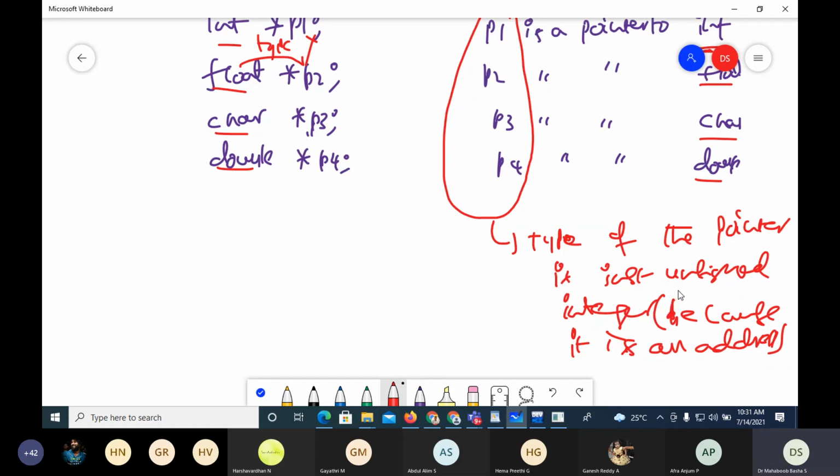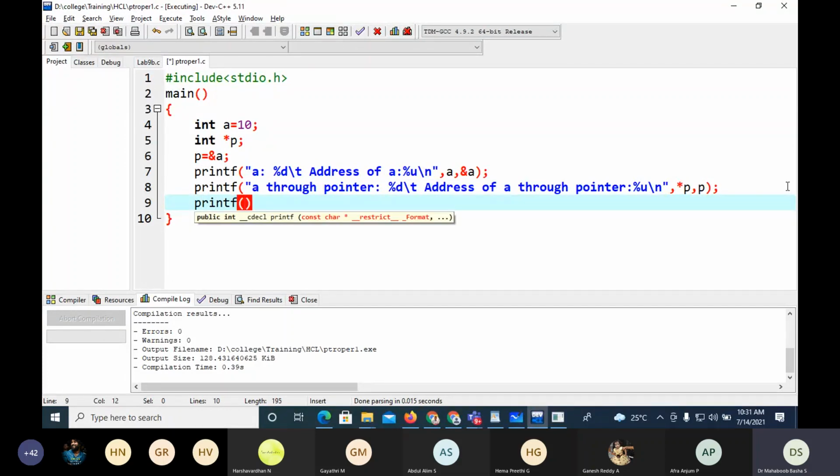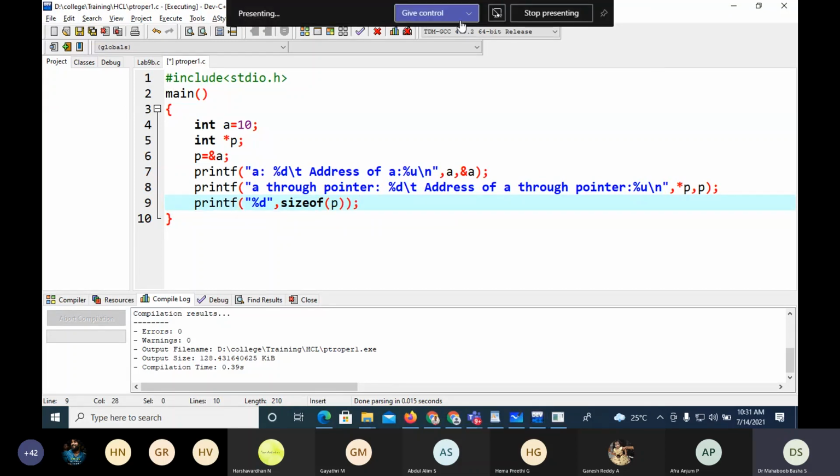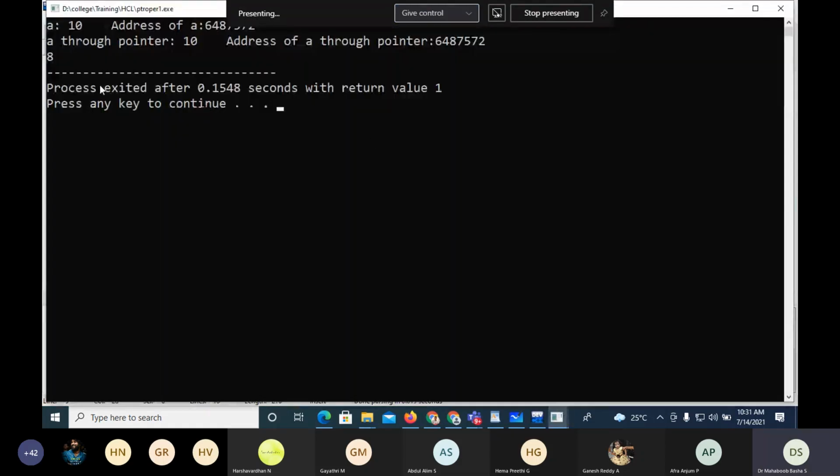Whatever may be the type of the data, when you take the recent operating systems and hardware, the size of the pointer is actually 8 bytes. I'll find the size of a pointer by saying sizeof P. The size of the pointer is 8 bytes because the addresses are 8 bytes.